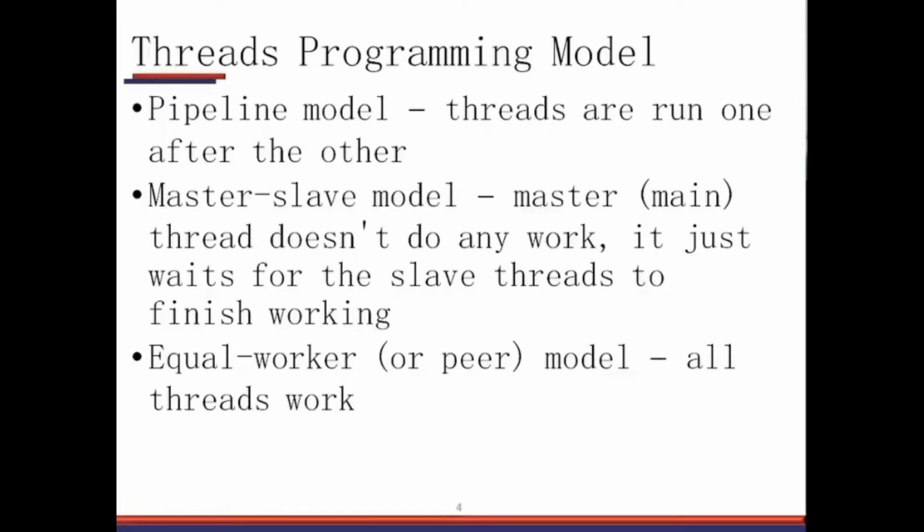This is similar to the equal worker model, which means that these threads are only workers which do the job, and they do not share any relationship or data with other workers working at the same level. So that's the equal worker model. Both master slave and equal worker models are popular in different applications.